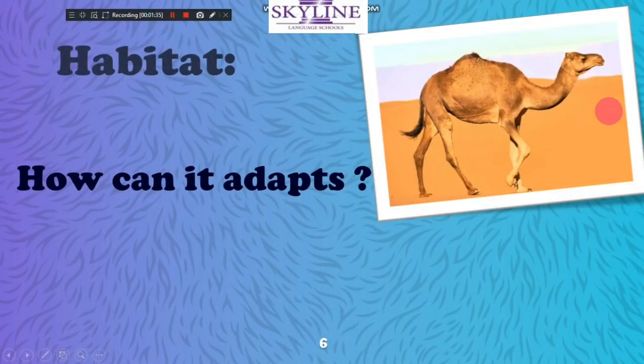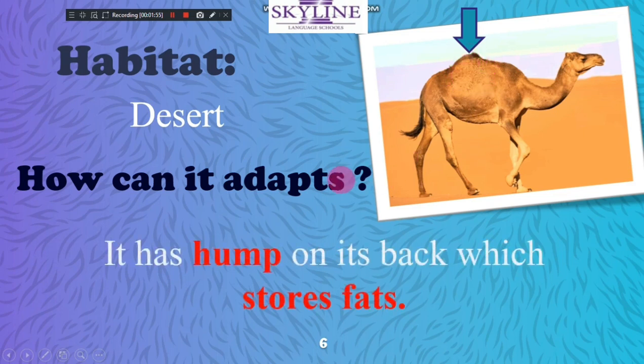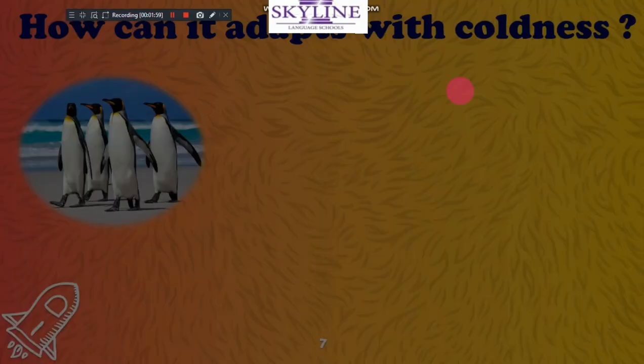Do you know animals adapt with their environment too, in different ways? Look, this animal is called a camel, and it lives in the desert. How can it adapt? All camels have a structure called a hump. The hump stores fat to get energy.